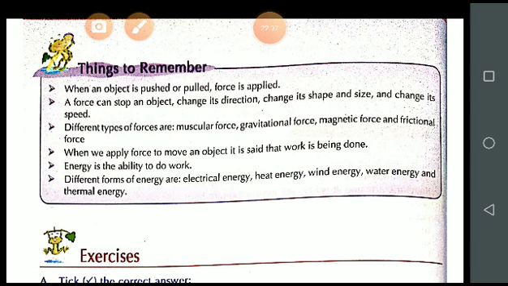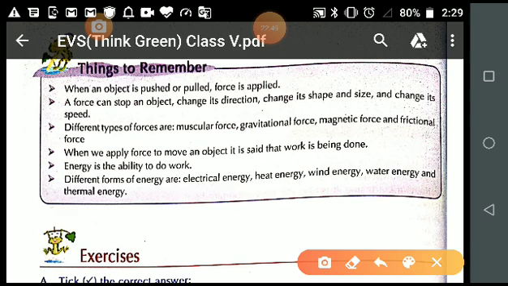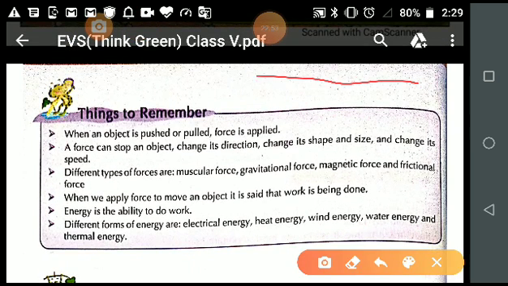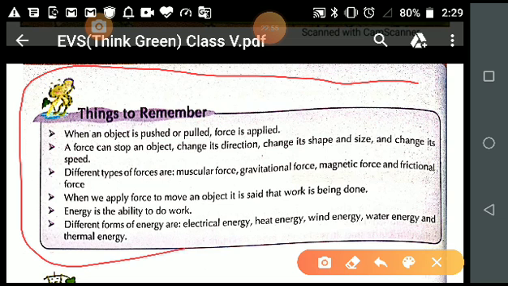In the last, you read this point, things to remember. If you are able to understand the chapter, then this is a complete summary. These things to remember are the complete summary of the chapter.